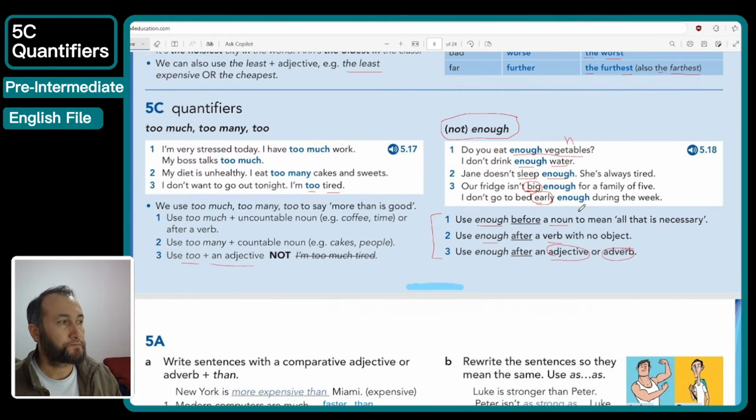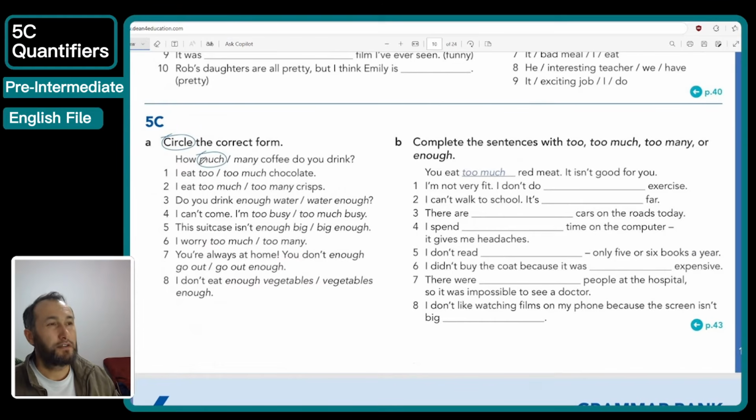Giving example. Okay, guys. So now we're going to move to the exercise part, to do some exercise relating to this topic. Let's do that. Here you go. 5C, exercise A is asking us to circle the correct form.